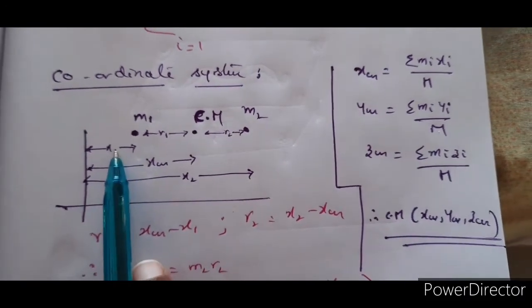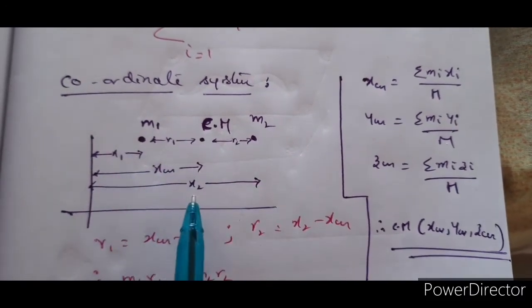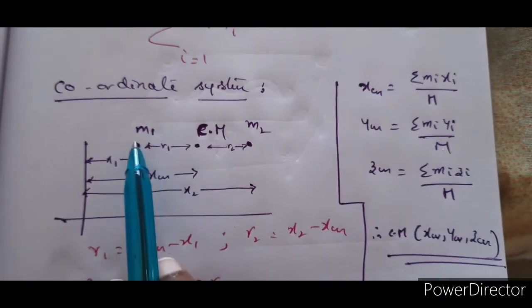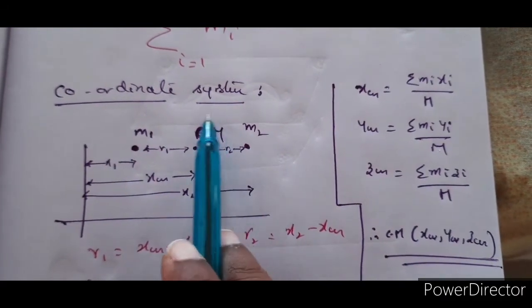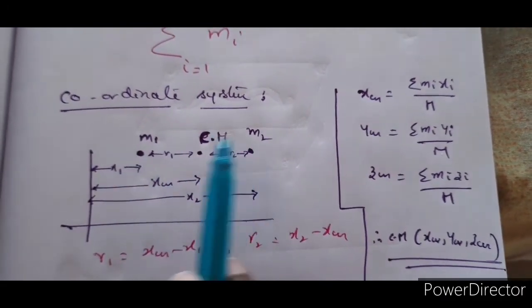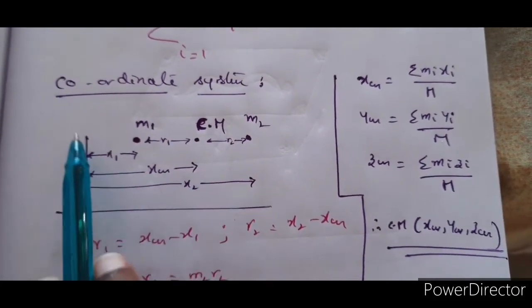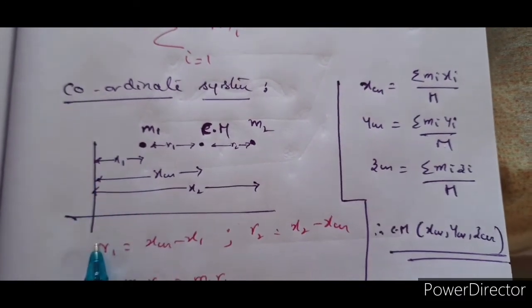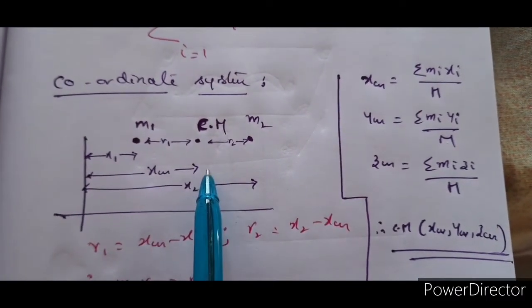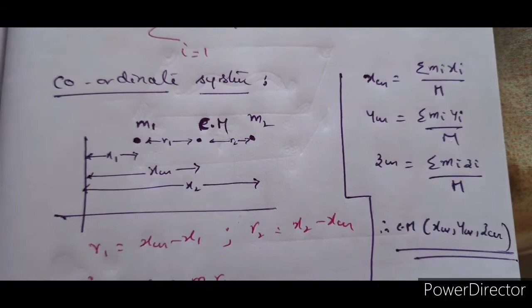That means the x coordinates of m1 and m2 are x1 and x2. Let us suppose that on the line joining these two particles, there is a center of mass for these two particles, right? And this is at a distance of xcm from the y-axis, or we can say this is the x coordinate of center of mass.